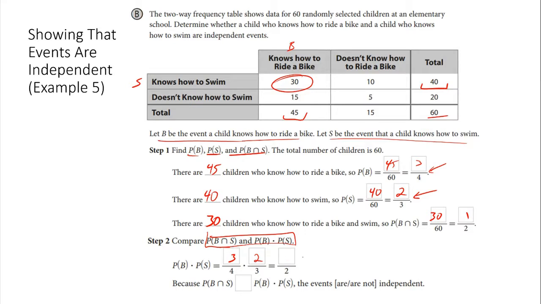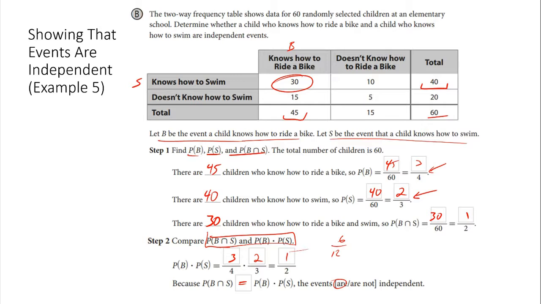We get 6 over 12, right? The 3 times 2 and the 4 times 3, which if we reduce is 1/2. And that basically means that these two are equal to one another. And that is good, because if they are equal to each other, then these two events are independent. So if the kid knows how to swim, it doesn't affect whether or not they know how to bike. They're independent from each other.